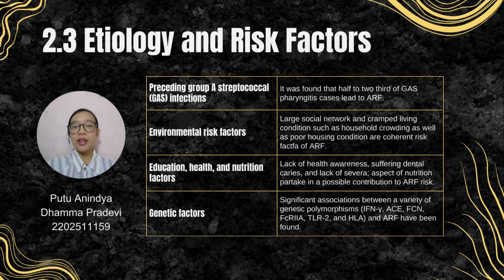And the last one is genetic factors. A significant association between a variety of genetic polymorphisms, as written in this slide, and acute rheumatic fever has been found. In various populations, several human leukocyte antigen class II correlations with acute rheumatic fever have been noted. Given that acute rheumatic fever shares an autoimmune etiology with rheumatoid arthritis, it is conceivable that human leukocyte antigen class II gene environmental interaction might exist and contribute to the disparity in acute rheumatic fever occurrence.